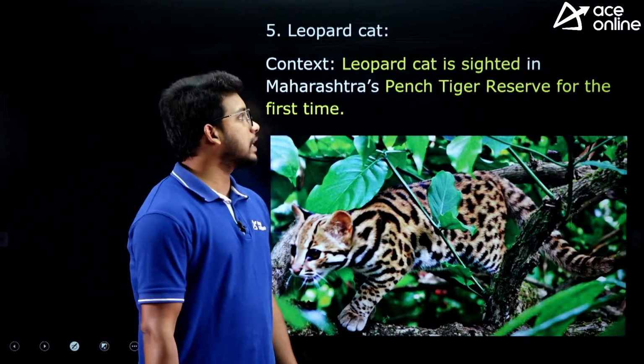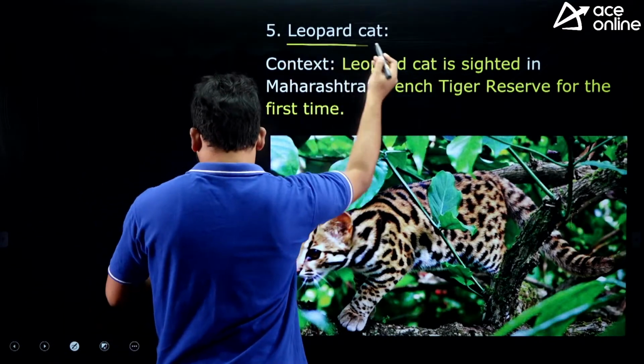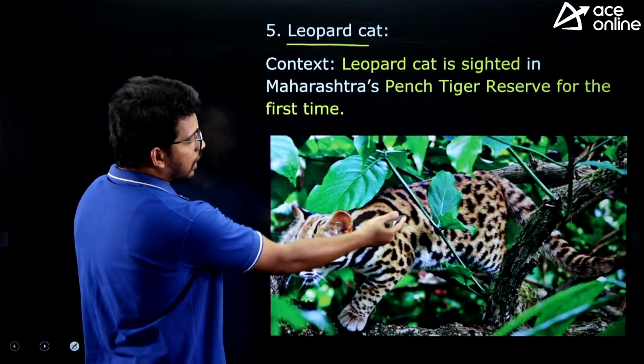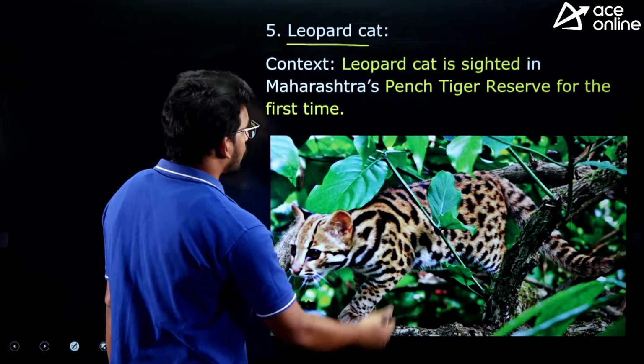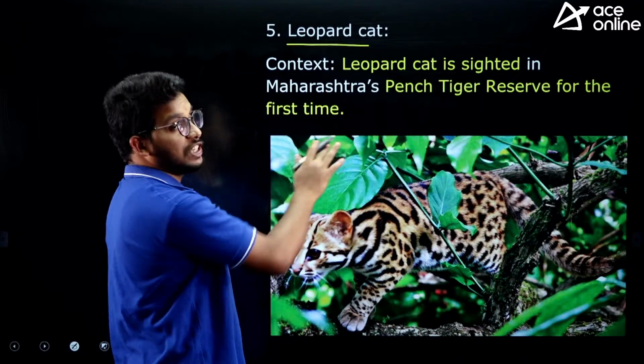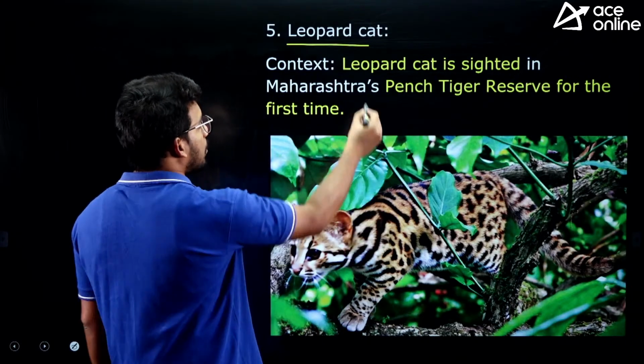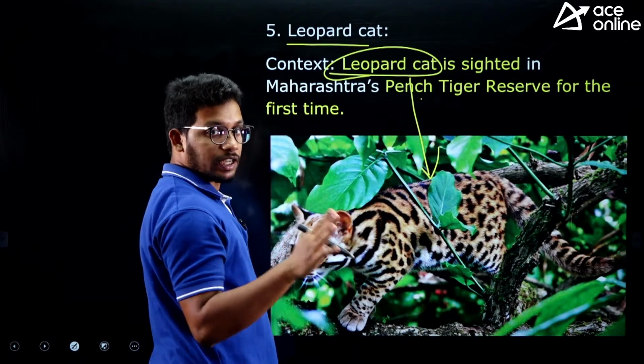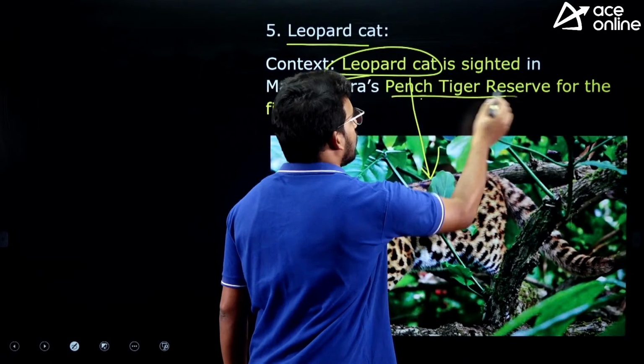Okay. Next article, leopard cat. So you can see here it looks like a leopard, but it is a cat, right? So why have we taken this? The context itself is very important. They will ask you in the exam. The leopard cat species was discovered for the first time from Pench Tiger Reserve in Madhya Pradesh.